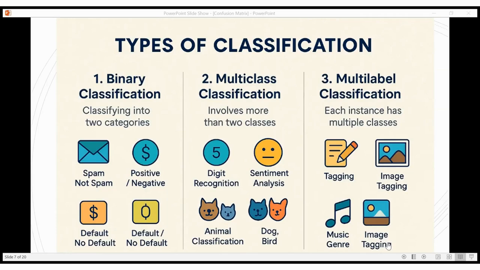When an animal image is displayed, the machine will predict based on these characteristics, and it has been trained to classify based on the characteristics given as input to the system. And in multi-label classification, each instance has multiple classes.